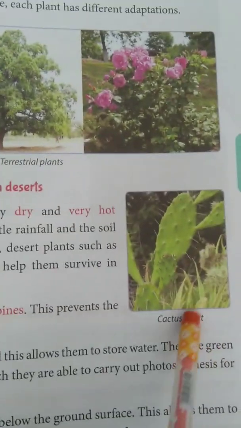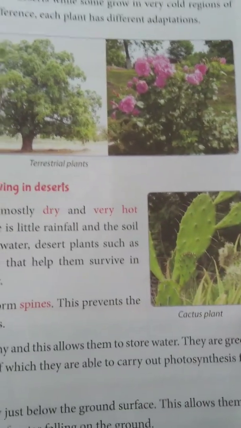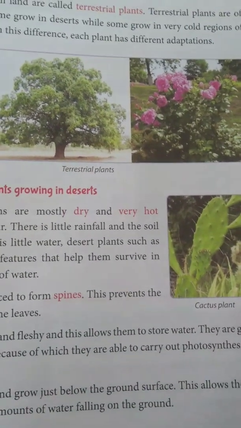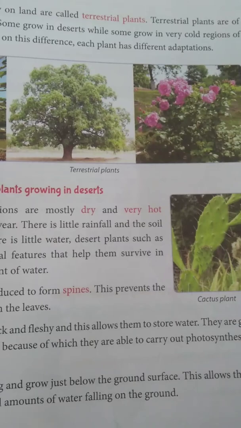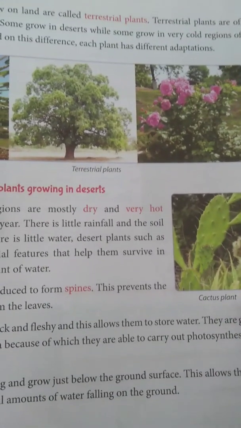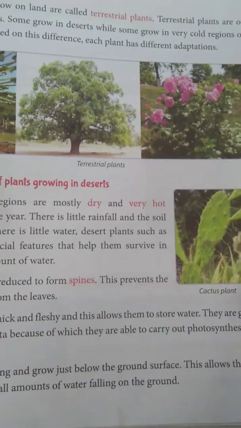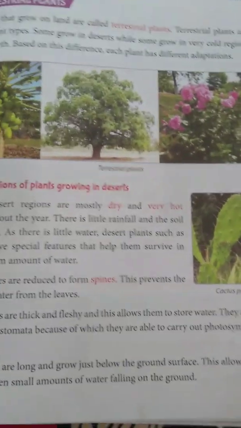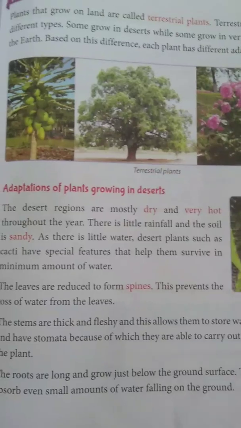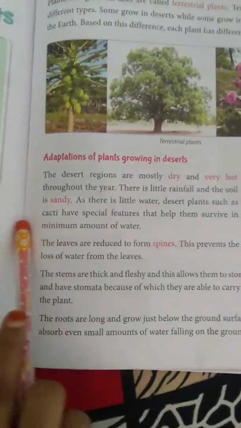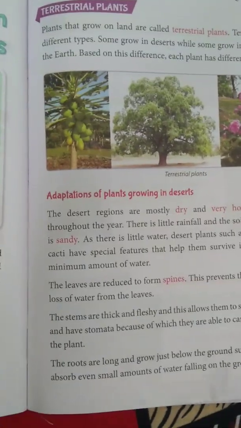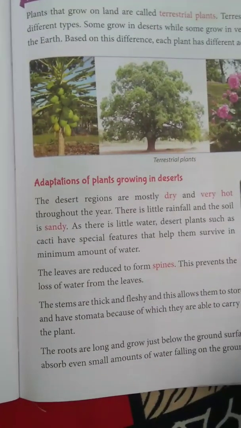We learned about adaptations of plants growing in desert areas. We have learned that cactus is the plant which grows well in the desert area. Why can it grow well there? Because it has special features. What do you mean by adaptation? The special features which plants have to grow well and survive in their habitat. What are the adaptations of the cactus plants? They have thick spines. They have thick spine-like stems.